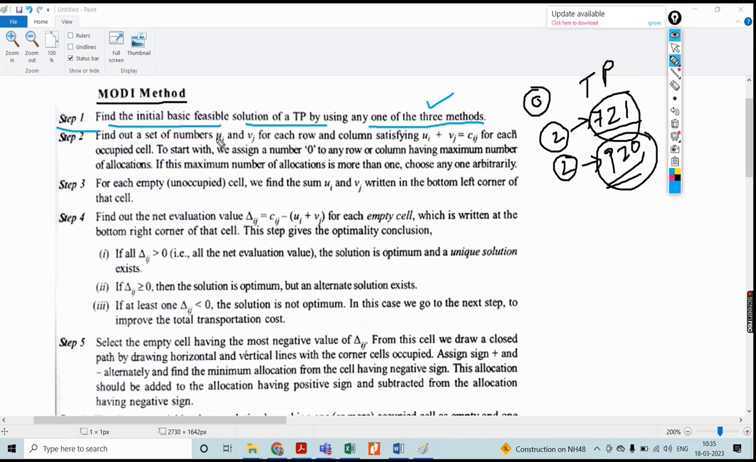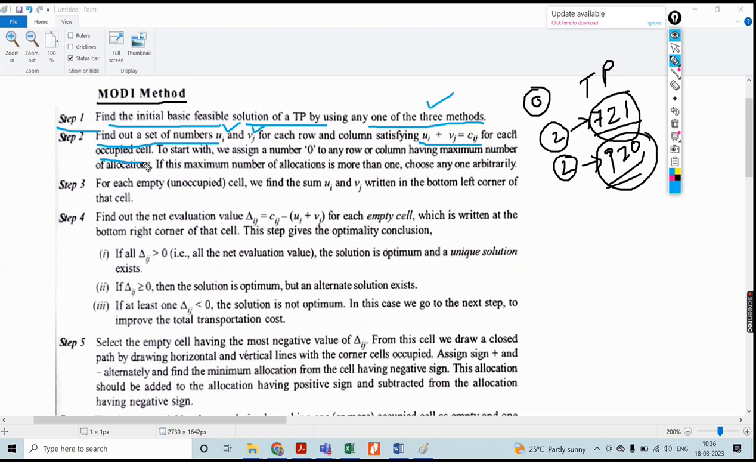Once you get the initial feasible solution, what you have to do is make a set of numbers corresponding to Ui and Vj. Ui with respect to the row values, Vj with respect to the column values. Those values are defined with respect to Ui plus Vj equals Cij. In the case of the transportation cost, whatever value you are going to evaluate should satisfy this equation. How are we going to consider this? I will explain with my example, with respect to the occupied cells itself.